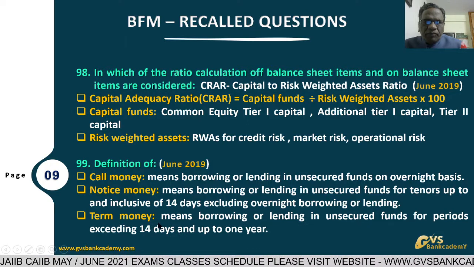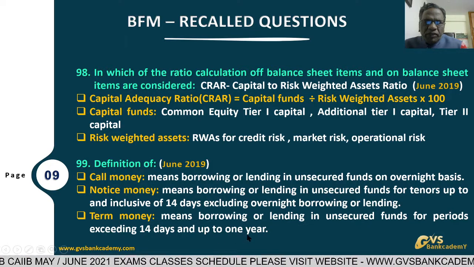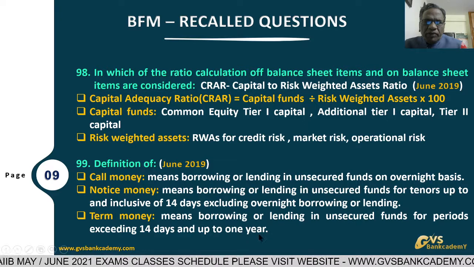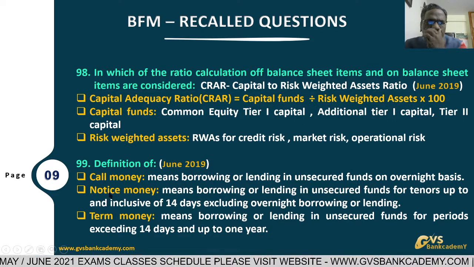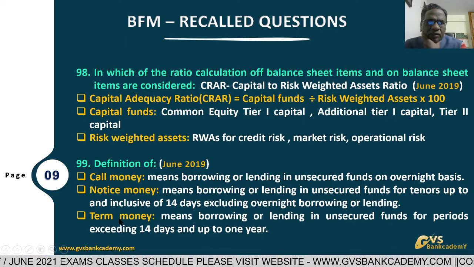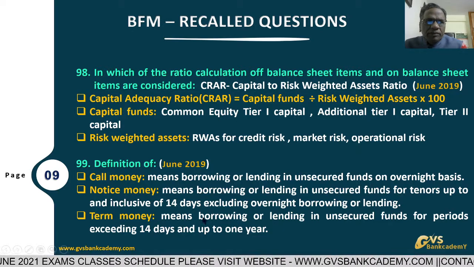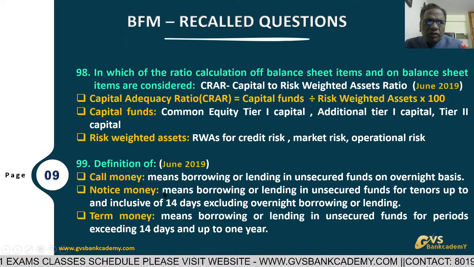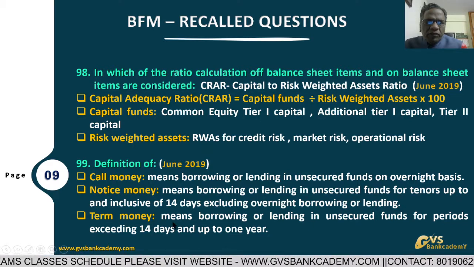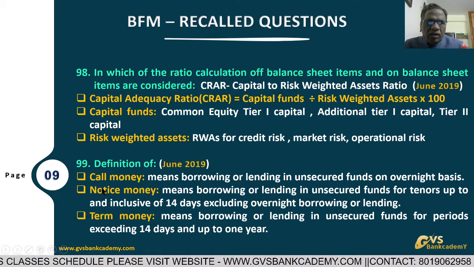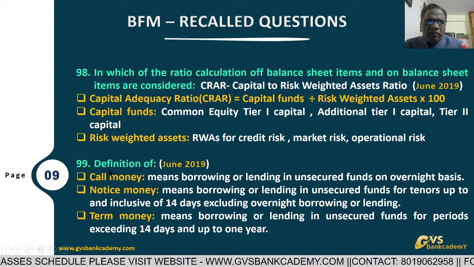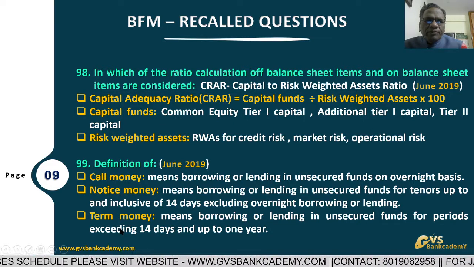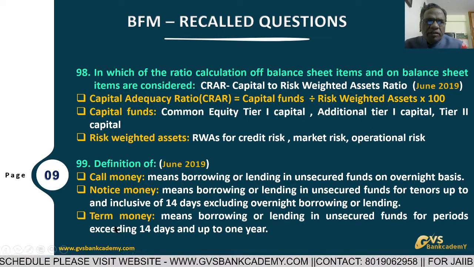Term money: exceeding 14 days, 15 days to 1 year. So call money is overnight, notice money is 2 to 14 days, term money is 15 days to 1 year. This is the definition. Call money, notice money and term money are part of the money market only. The regulator of the money market is RBI.